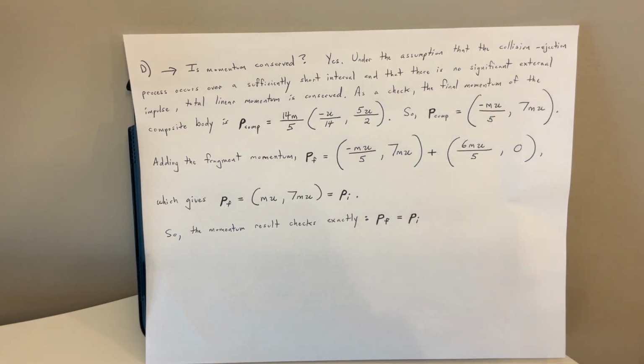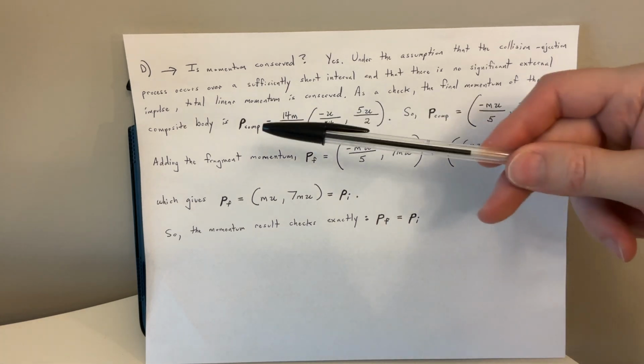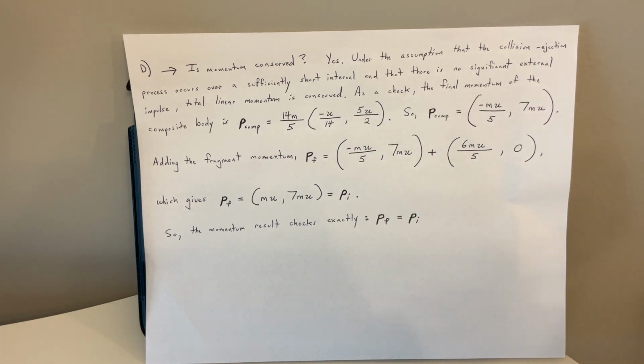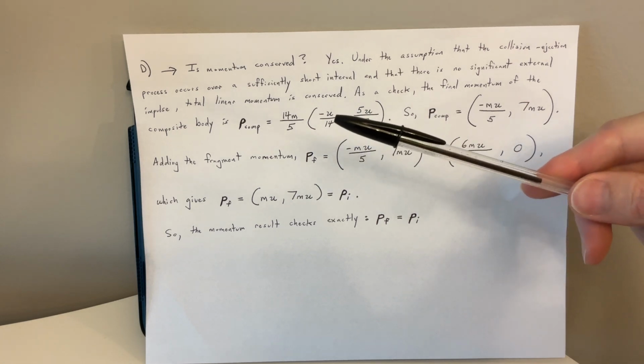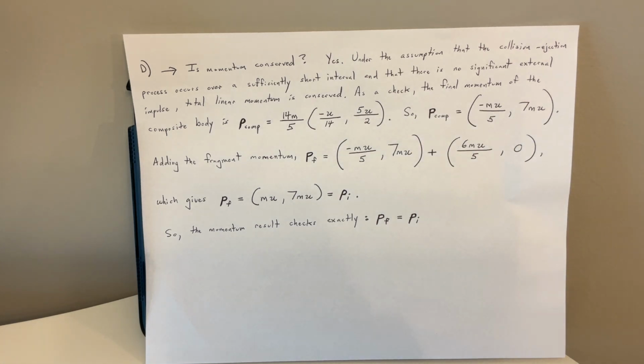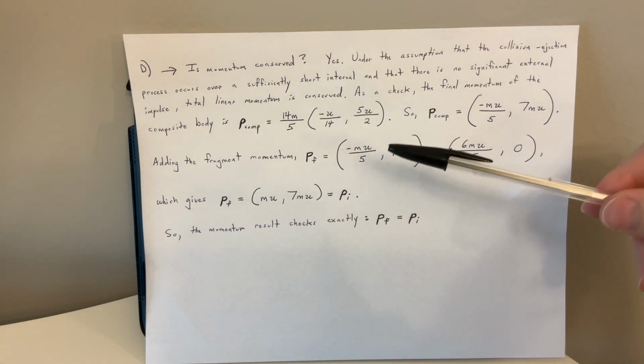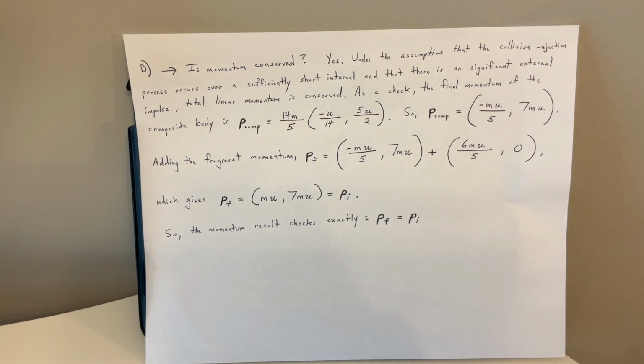As a check, the final momentum of the composite body is P sub comp equals 14m over 5 times negative u over 14 comma 5u over 2. So from here, P sub comp equals negative mu over 5 comma 7mu. And adding the fragment momentum, P sub f equals negative mu over 5 comma 7mu plus 6mu over 5 comma 0. Which yields P sub f equals mu comma 7mu, equals P sub I.